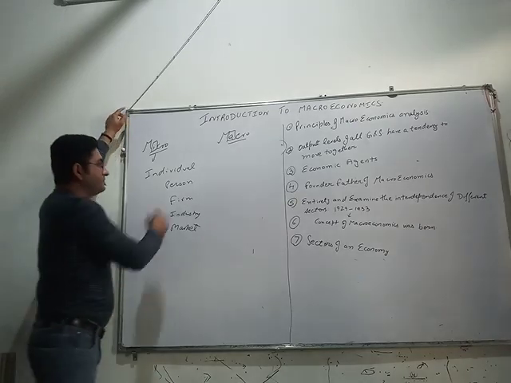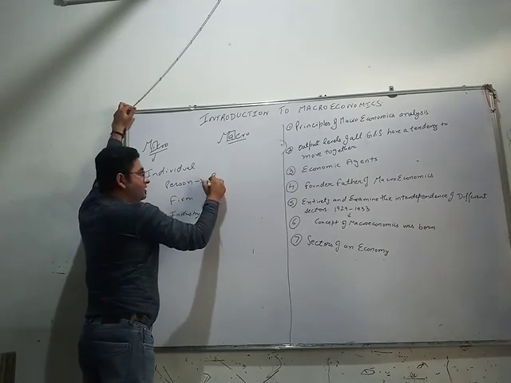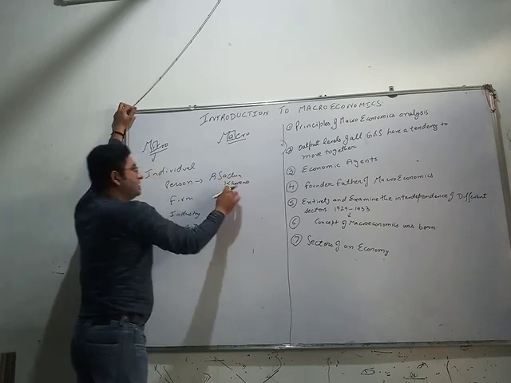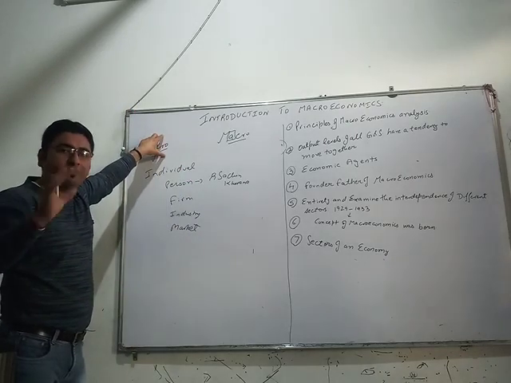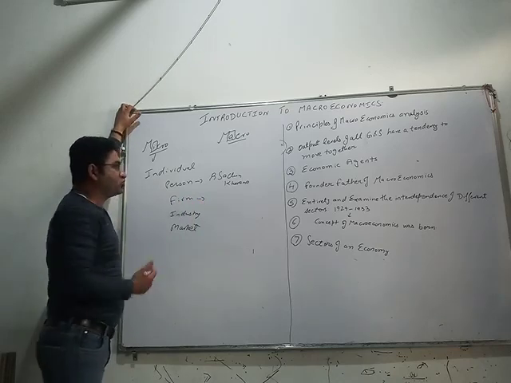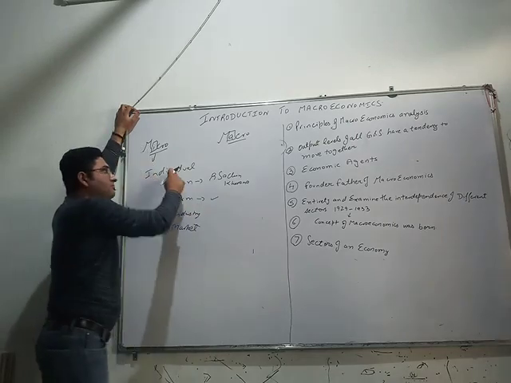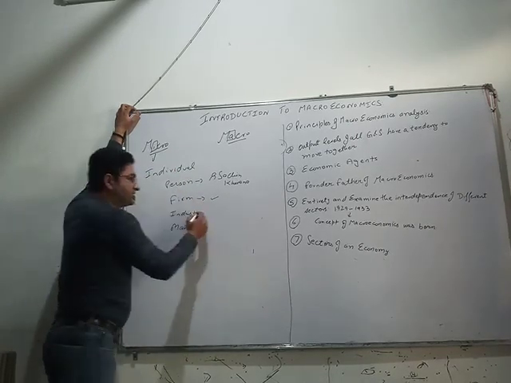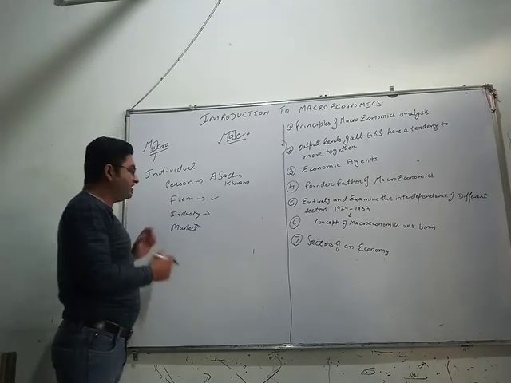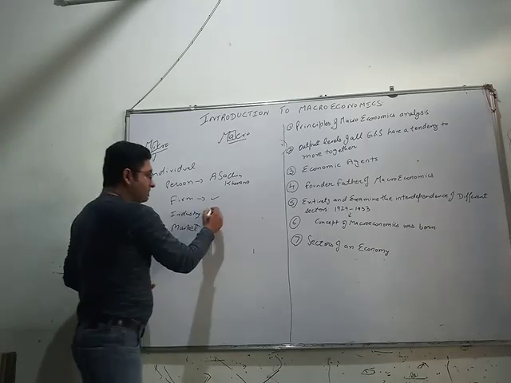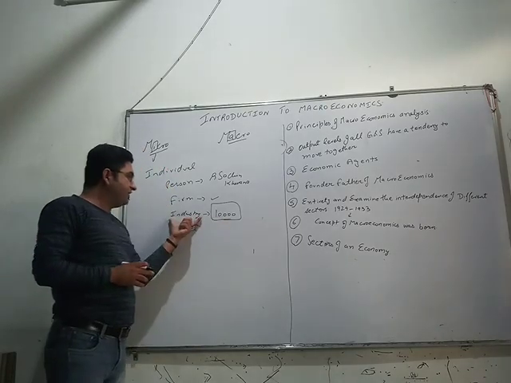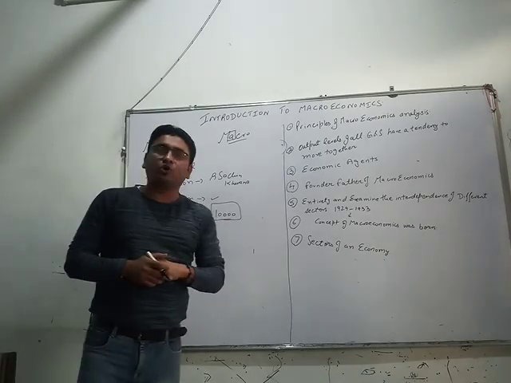Now let us take examples. My name is Sachin Khurana, I am an individual person, so I am a part of microeconomics. I have a firm. For example, I run a school, I run a garment shop. So that is also a part of microeconomics. Macroeconomics: the industry, for example, the garment industry in the economy in India. For example, we have 10,000 garment firms in India, so that individual industry is also a part of microeconomics.